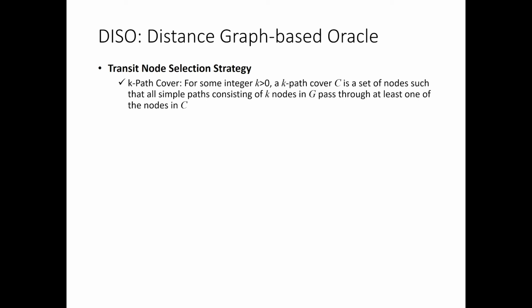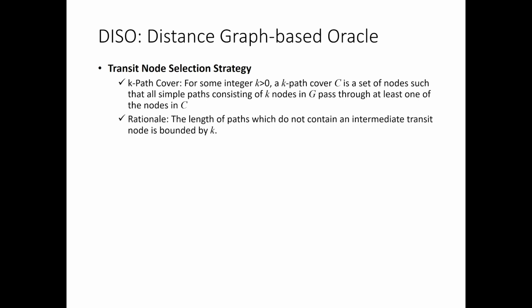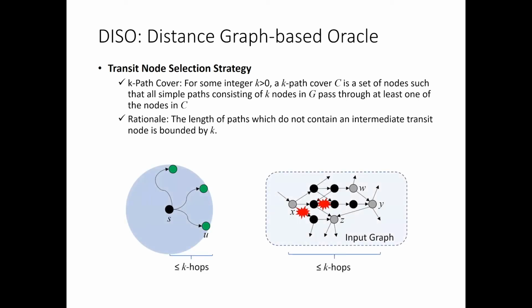Simply, we want to use the nodes in C as transit nodes. The nice property of the k-path cover is that the length of paths which do not contain an intermediate transit node is bounded by k. This length bound is used to manipulate the cost for running the bounded Dijkstra algorithm and the edge weight recomputation.